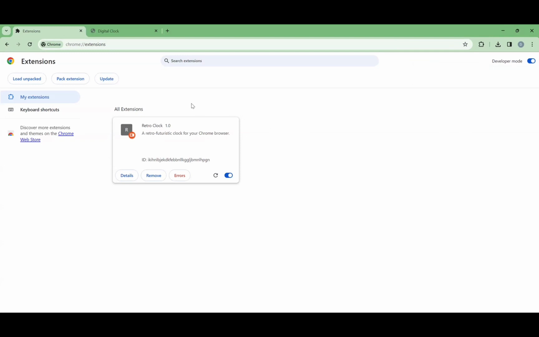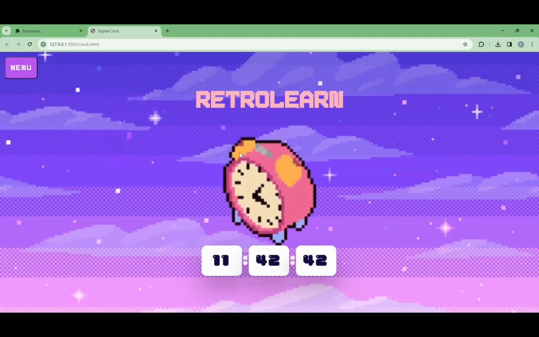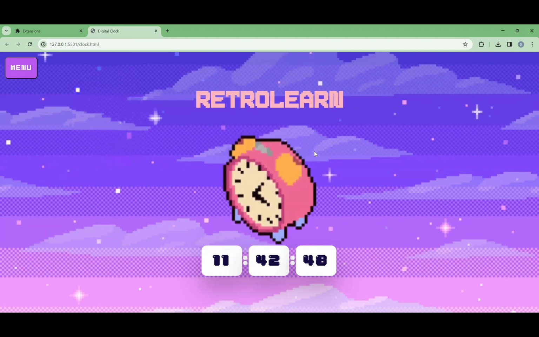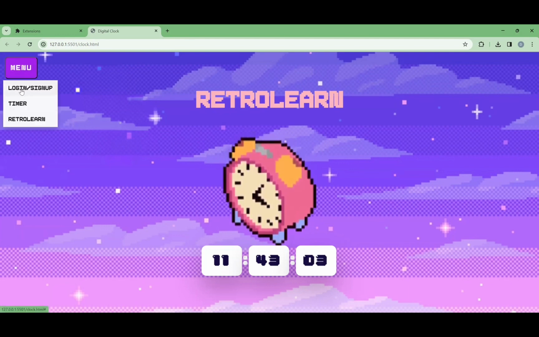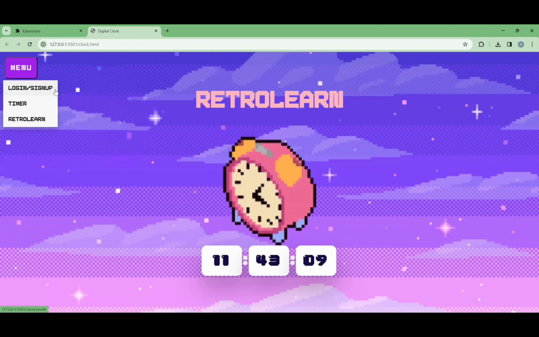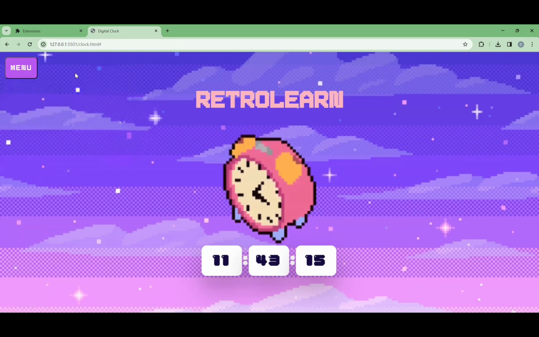Now let's take a look at the actual web app that we dedicated most of our time to. Here's the RetroLearn web app, and as you can see, we are inspired by the feel of the old retro clock, and therefore in the middle of our screen you can see the hourglass symbol. On the left you can see some different tabs for login and sign up. We have not been able to develop our login and sign up system, so there's nothing here for now.